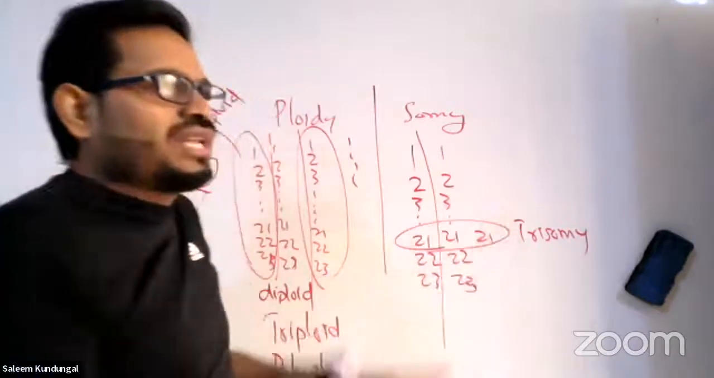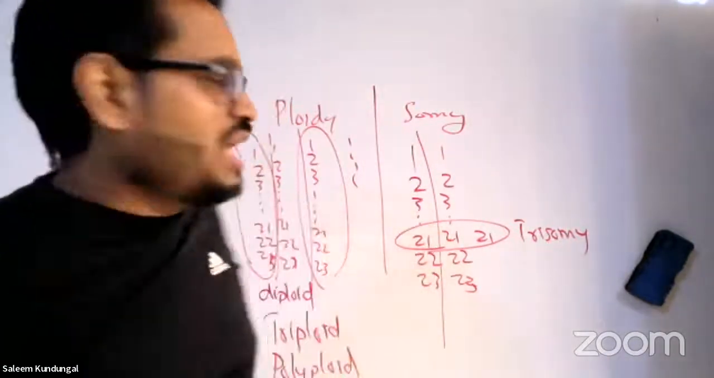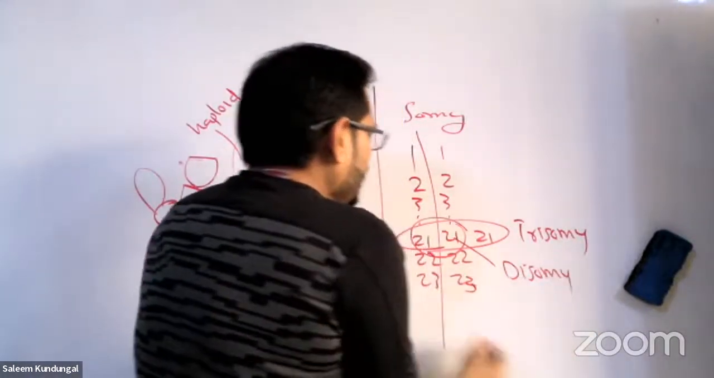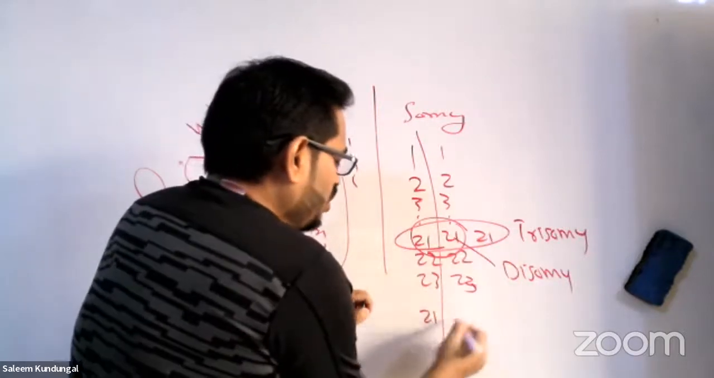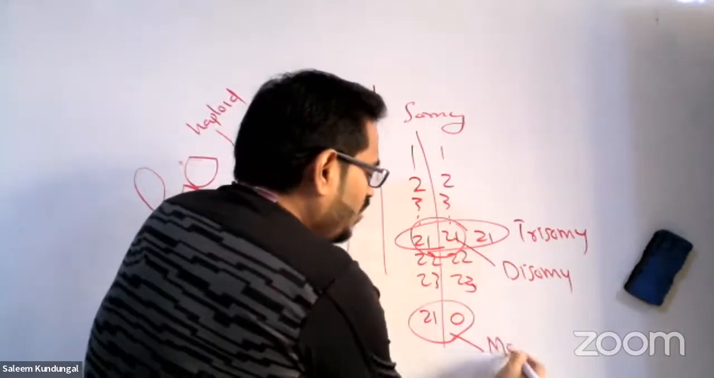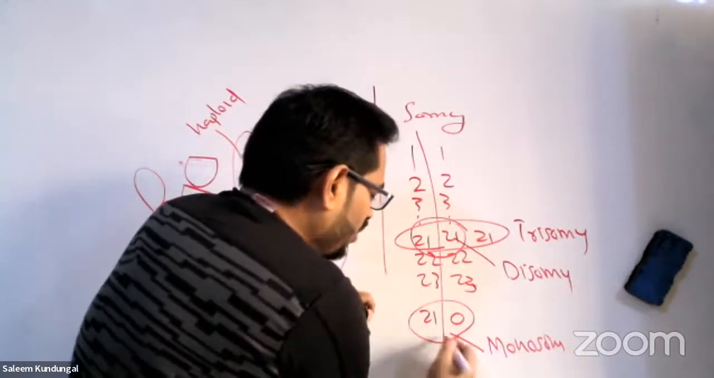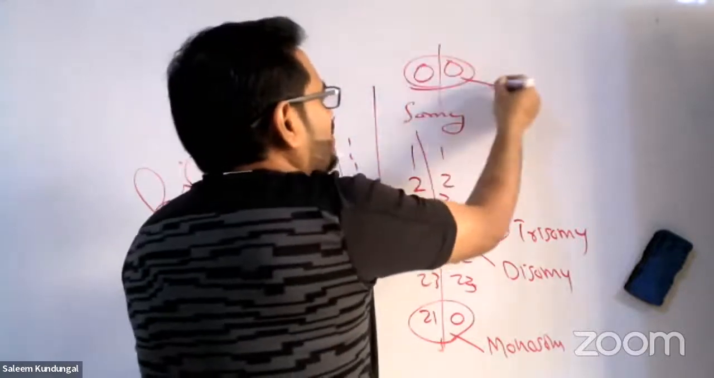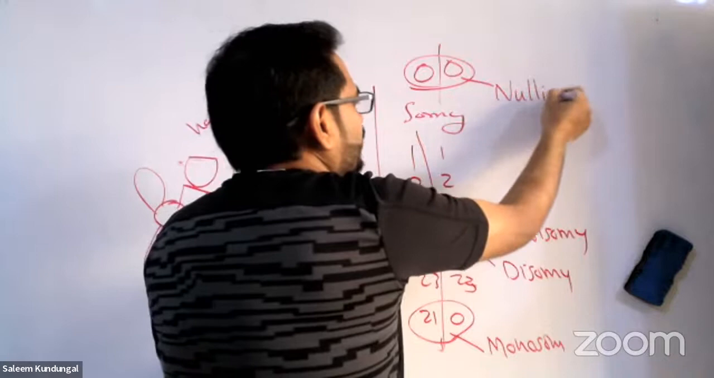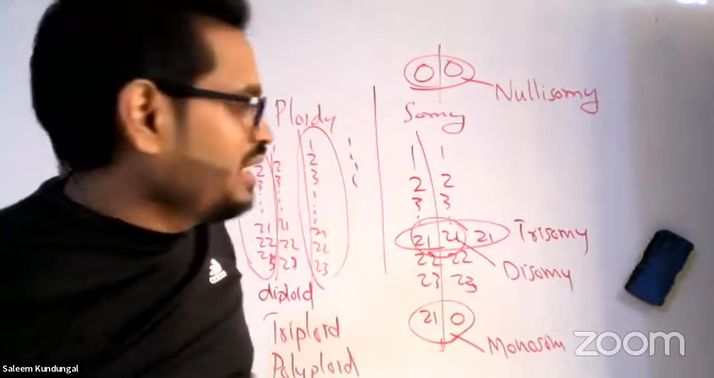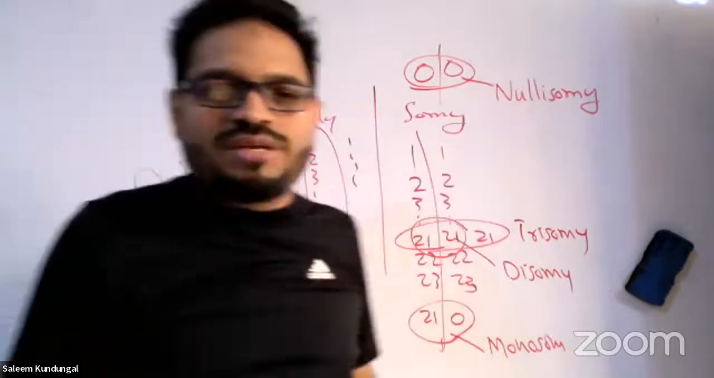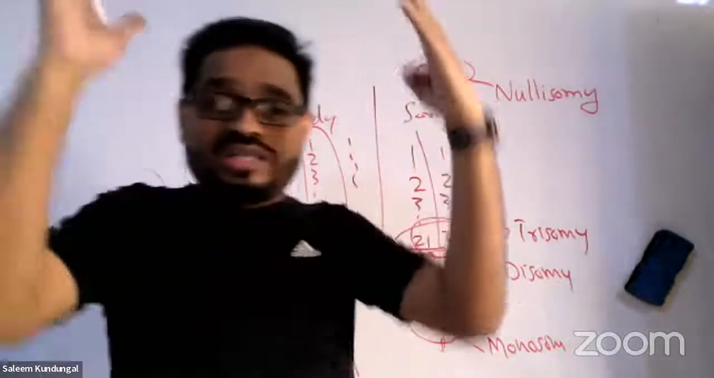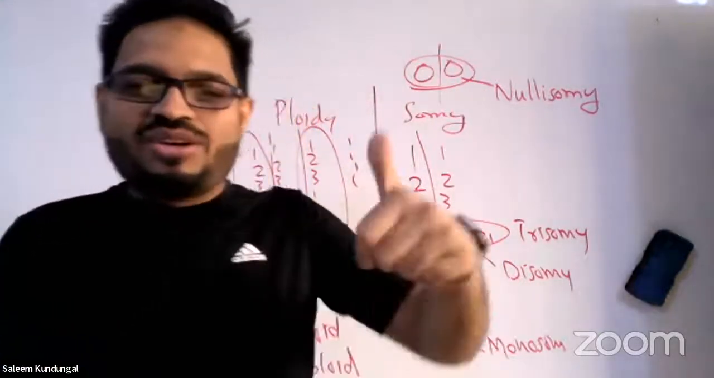Even if 3 chromosomes are available for a single place, it's called trisomy. When only 2 are there, we call it disomy. That's the very common one. If only 1 is there, the other one is missing, that's called monosomy. If both 21 chromosomes are missing, 0, 0, it's called nullisomy. So, so many somies are there. Which are they? Trisomy, disomy, monosomy, nullisomy, etc. So, somy means only one chromosome is added or missing. Ploidy means a full set of chromosomes is added or deleted. Hope it is clear to you.